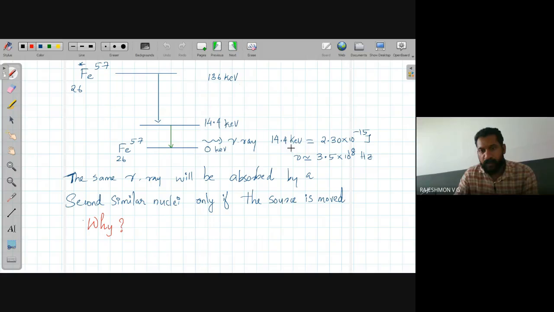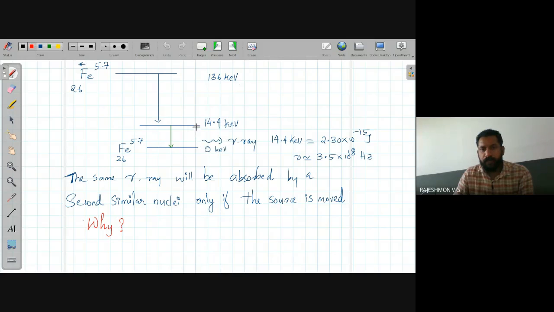It has an energy of 14.4 kilo electron volt, equivalent to 2.30 × 10^-15 joules, and the corresponding frequency of radiation is 3.5 × 10^18 hertz. It is in the gamma ray range of the electromagnetic spectrum. So this is the one which we use in Mossbauer spectra.